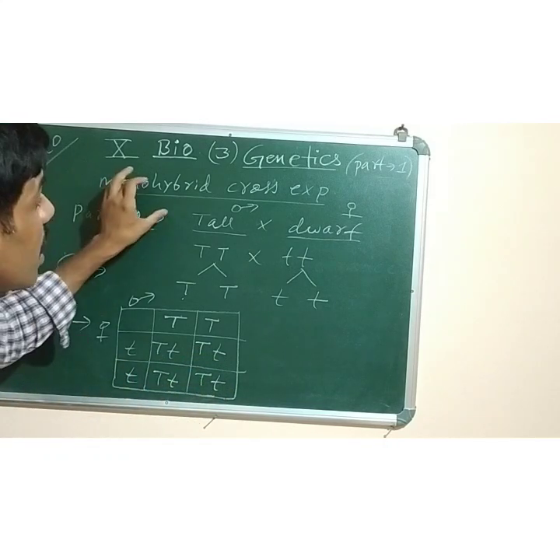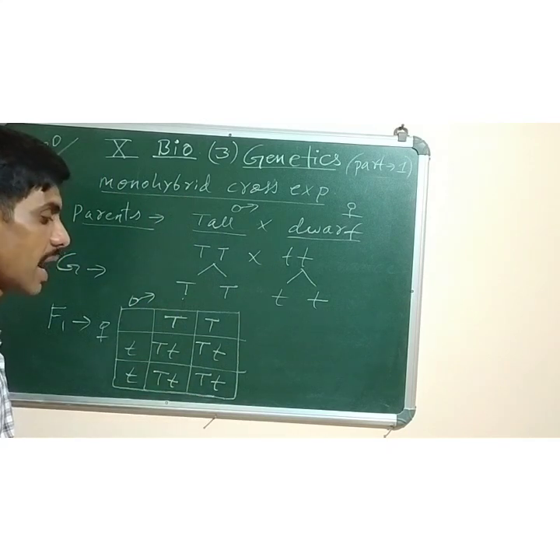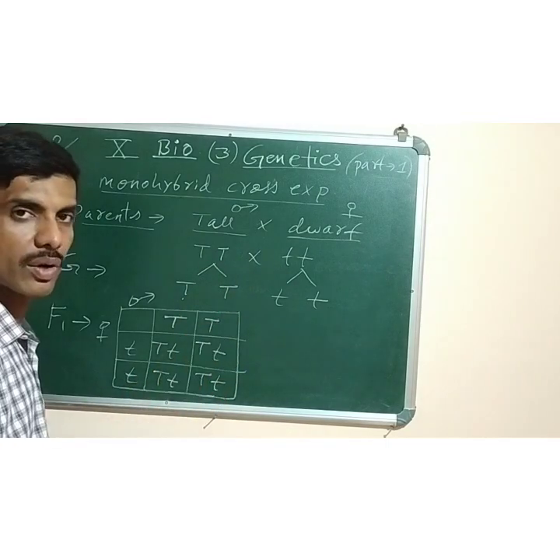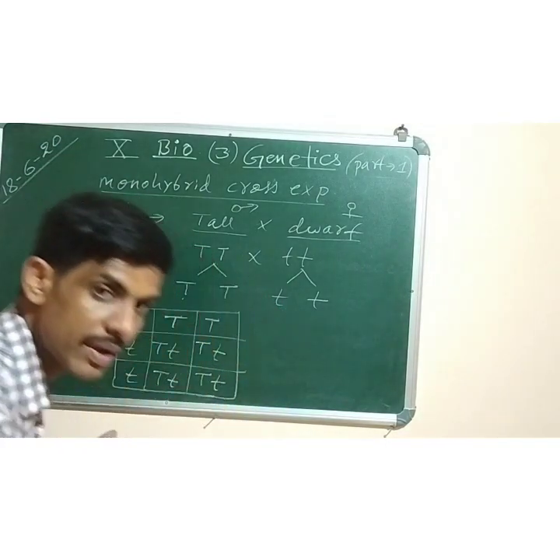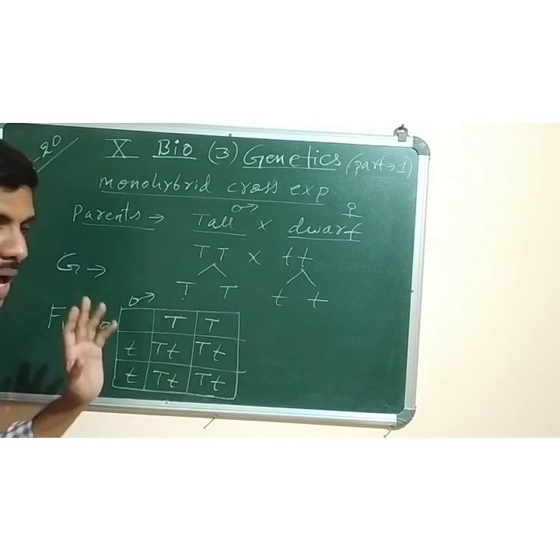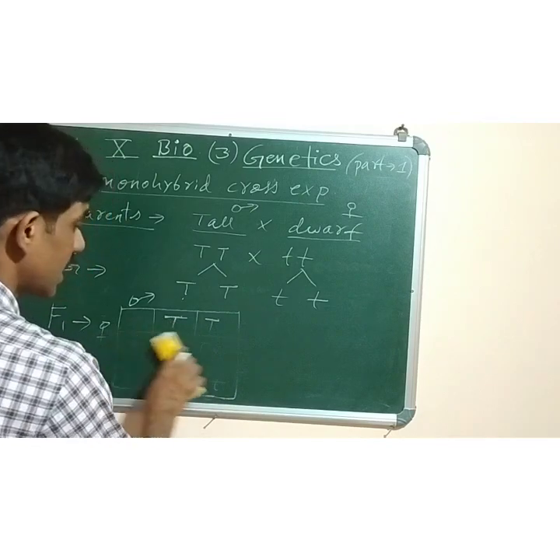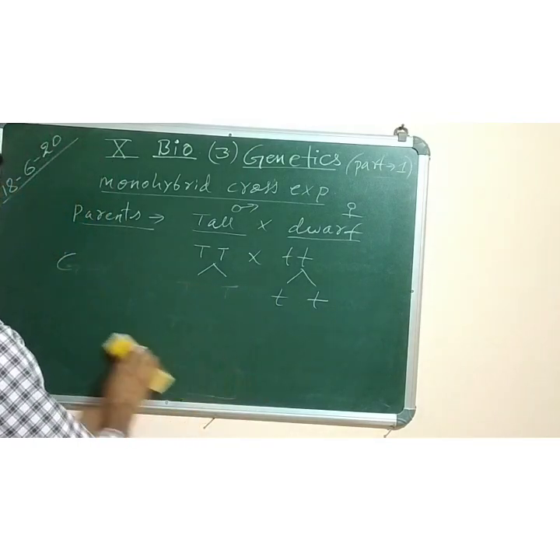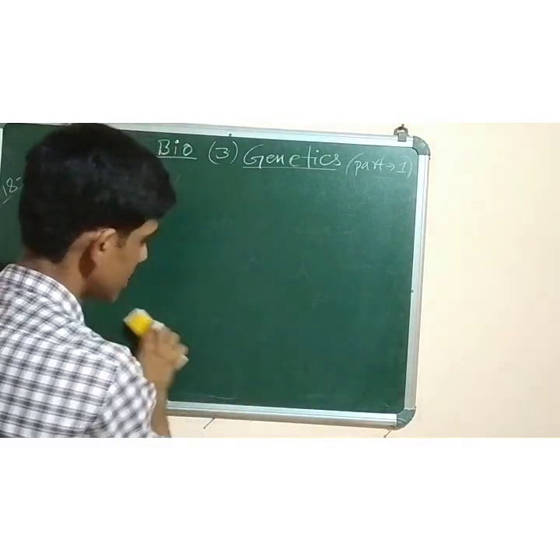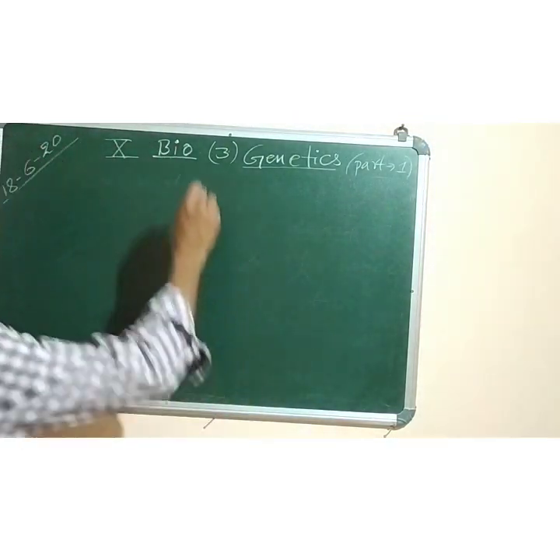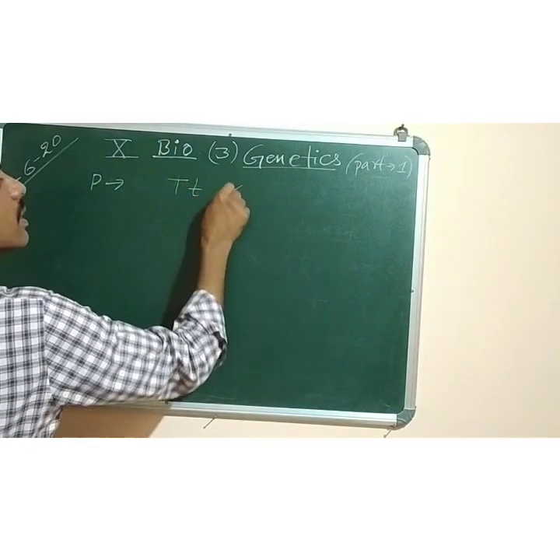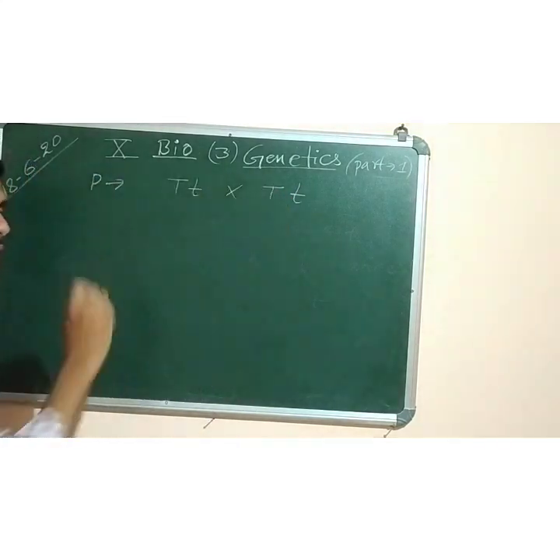So in the monohybrid cross experiment, Mendel found that in the F1 generation all the plants were tall. Now, when he did the selfing of the F1 generation, selfing means these two plants were now taken as parents. I will show you the result. What will be the result in the F2 generation? F2 means second generation. It is important to learn the second generation also. Now the parents are capital T, small t, and capital T, small t.